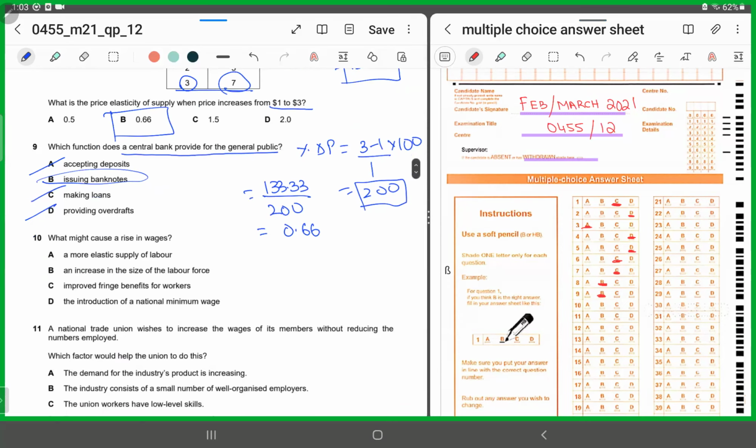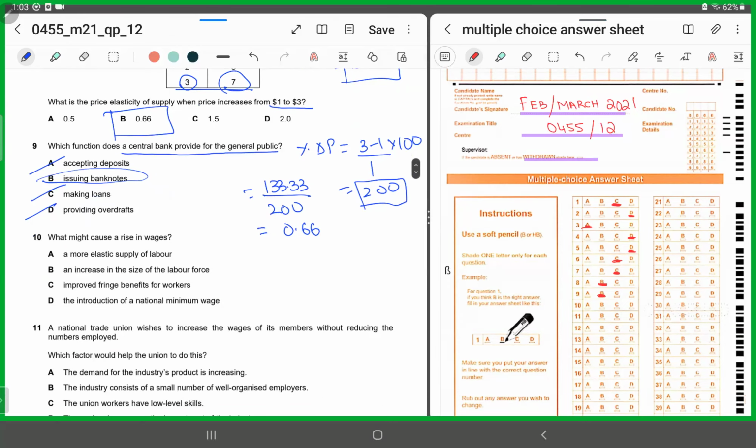Number 10. What might cause a rise in wages? Why do you think there would be a rise in wages? A more elastic supply of labor. If there's a more elastic supply of labor, the wages should fall and not rise. An increase in the size of labor force, again the wages should fall and not rise. Improved fringe benefits: if benefits and perks are increasing, the wages should not be increasing again.